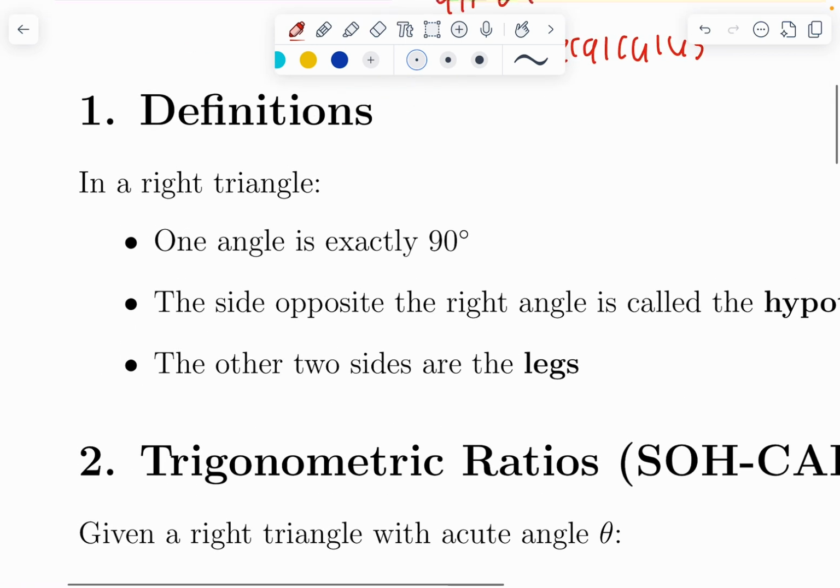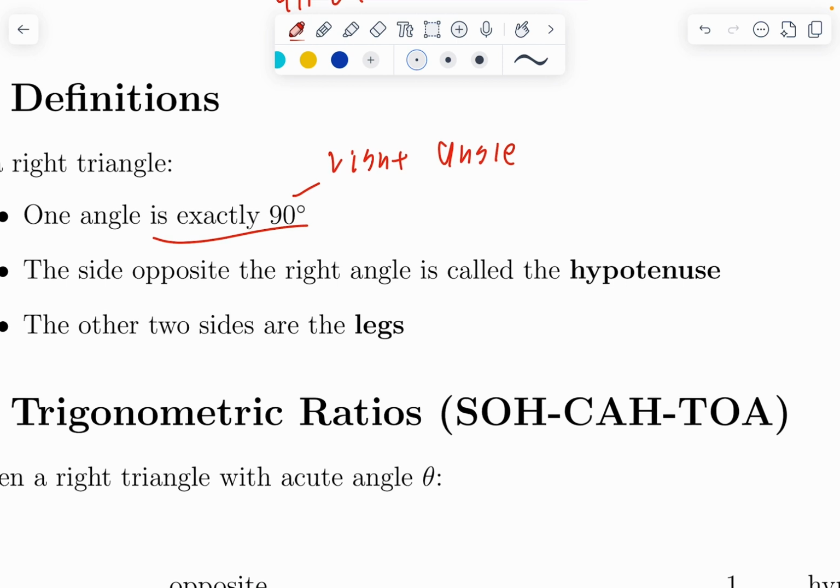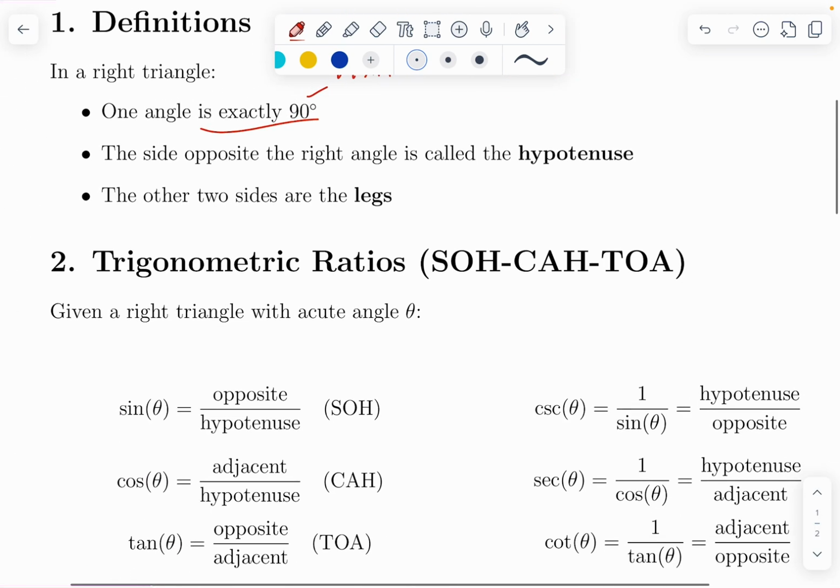So, right triangles, we know, have one angle that's 90 degrees, a right angle. That's where the name comes from. The side opposite the right angle is going to be called the hypotenuse. That right angle is always going to be the largest angle in a right triangle, and the side opposite the largest angle will always have the longest length. The other two sides are going to be called the legs. So this is just some general terminology that you should be familiar with. Questions on assessments might use those terms.